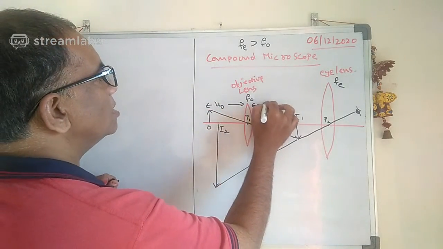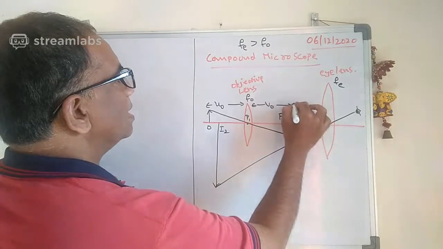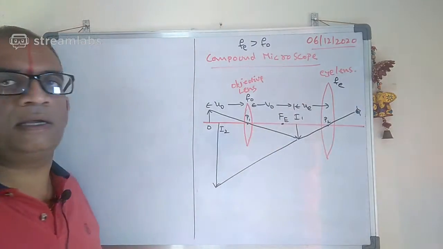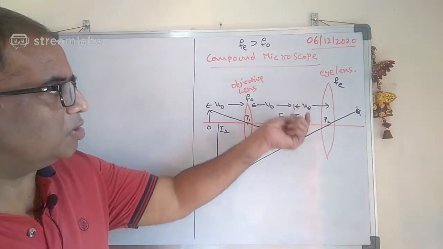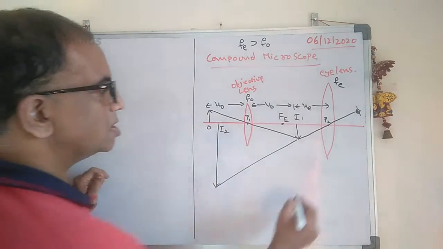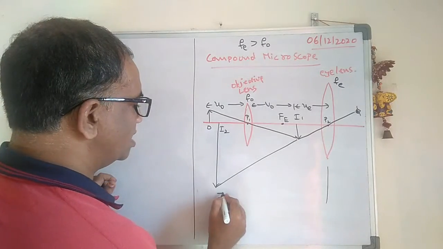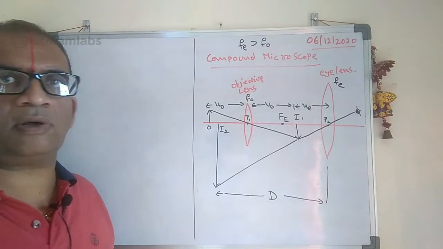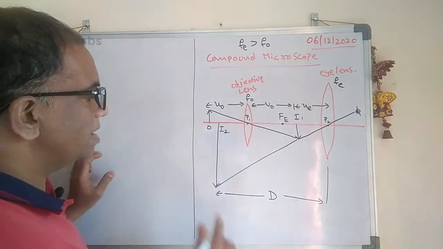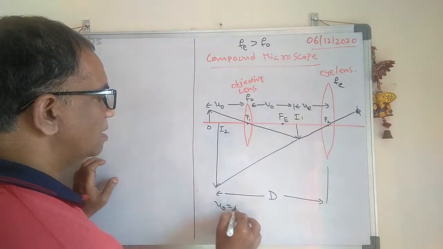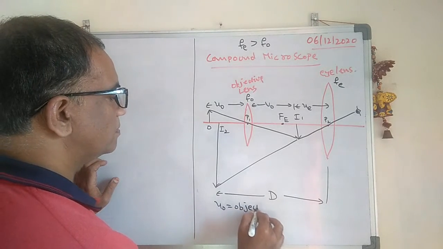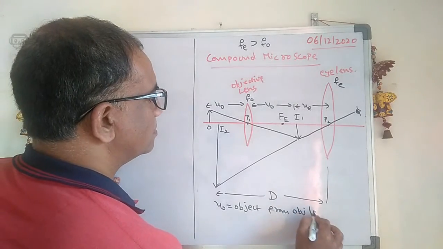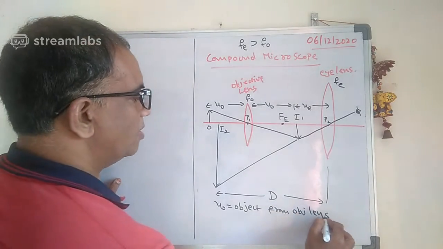Okay, this is the V0. And see, this one is UE. Please try to understand this UE, V0 and U0. And see carefully, this one is D. The final image is formed at near point only. But try to understand here, what is U0? The object distance from the objective lens.